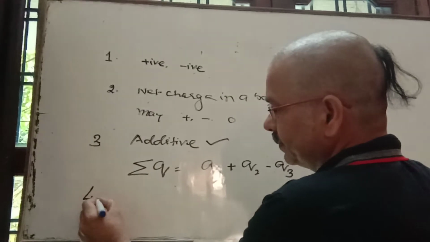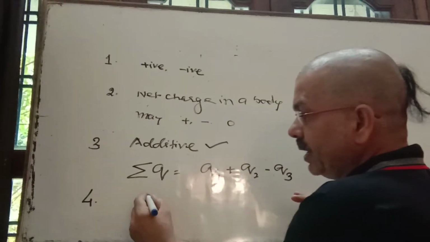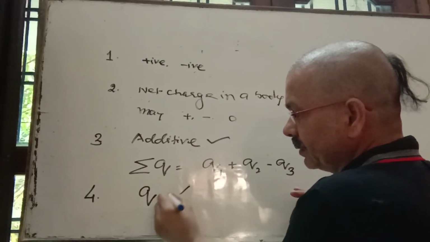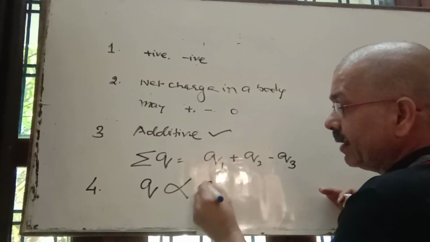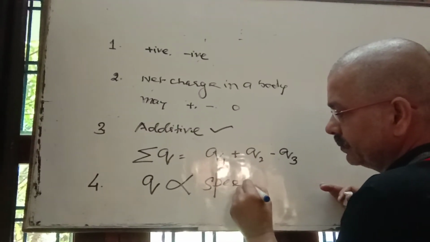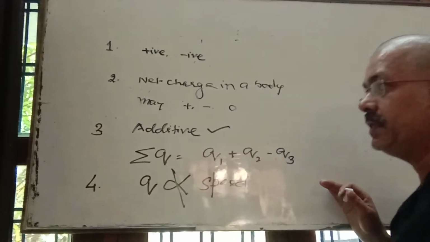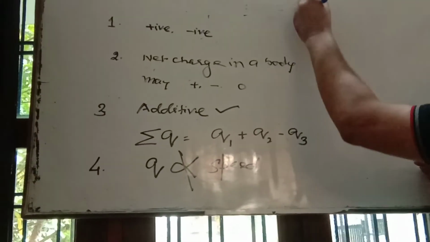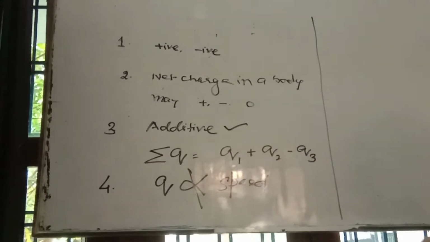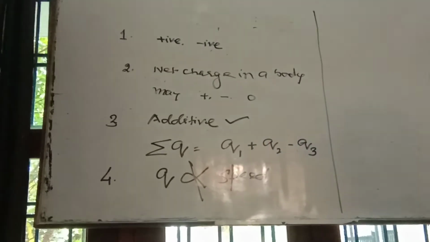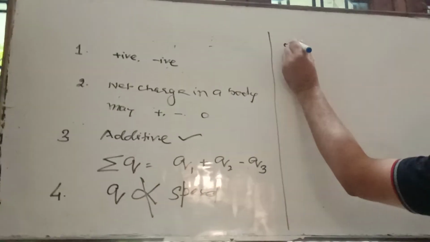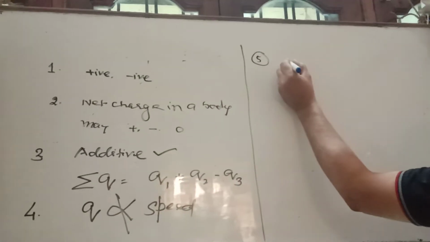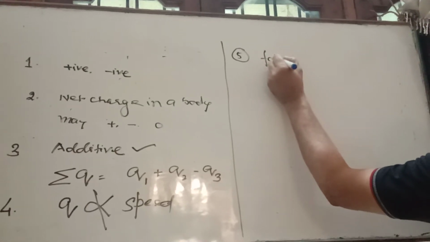Number 4, charge does not depend on the speed of the body. It means if a body has charge and its speed increases or decreases, the charge remains the same. And the most important point is that it follows the quantization principle.